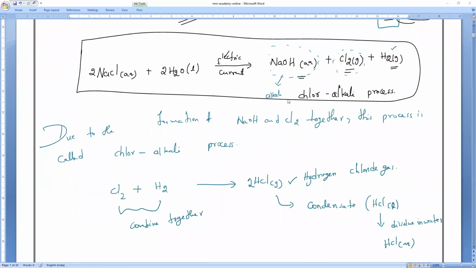Yeah, completed everybody. So have you understood why it is called the chlor-alkali process? What is the reason behind the chlor-alkali process? Because what is happening?